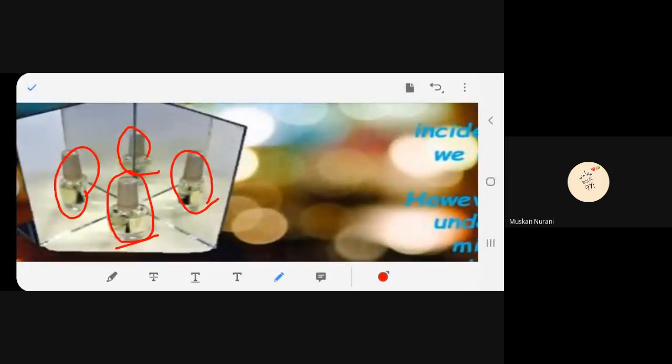Yes, ma'am. Even in the lift, you can see so many images. Like you are standing, you are an object, but you get so many multiple reflections in the lift because it has got all parallel mirrors. They're facing each other. You got my point? So that is called multiple reflections.